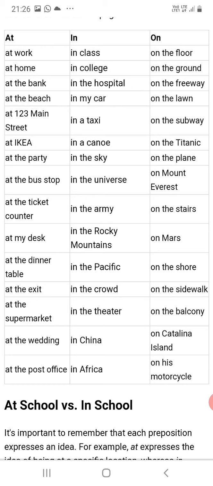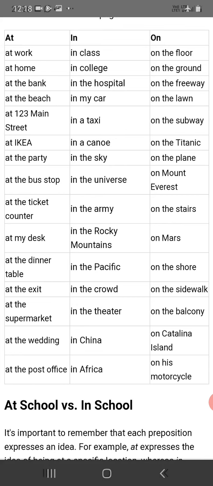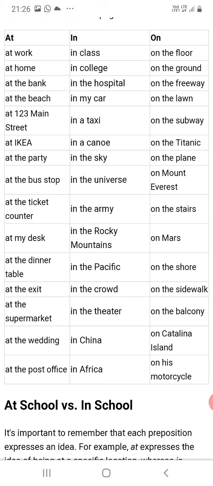At work, at home, at the bank, at the beach, at 123 Main Street, at IKEA, at the party, at the bus stop, at the ticket counter, etc. For in: in class, so it is denoting the classroom; in college, in the hospital, in my car, in a taxi, in a canoe, in the sky, in the universe, etc. On is used in these examples: on the floor, on the ground, on the freeway, on the lawn, on the subway, on the Titanic, on the plane, on Mount Everest, etc.